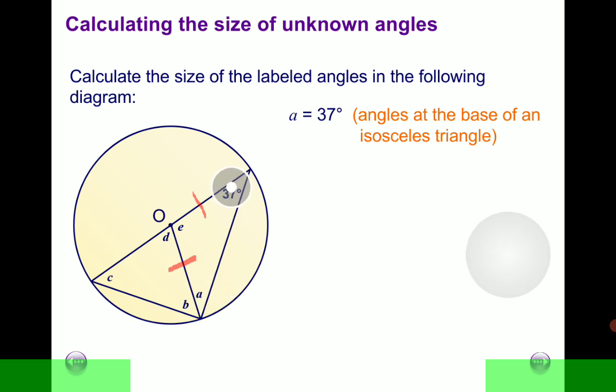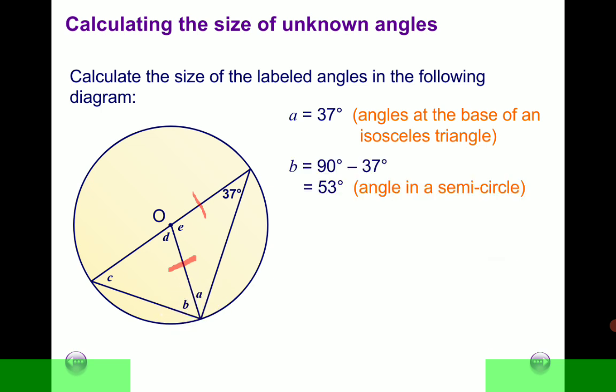We calculated it, we mentioned it up here. So we subtract 37 from 90 to get B. So we are saying B is equal to 90 degrees minus 37, which gives us 53 degrees. Where are we getting the 90 from? Because A and B together form an angle in a semicircle, which we said is always 90 degrees.